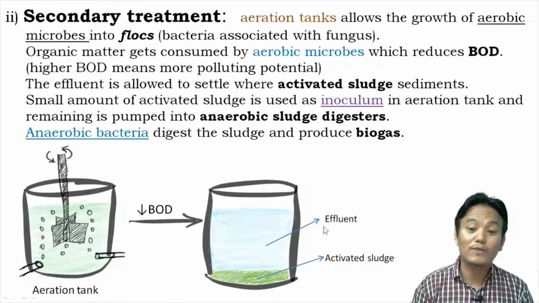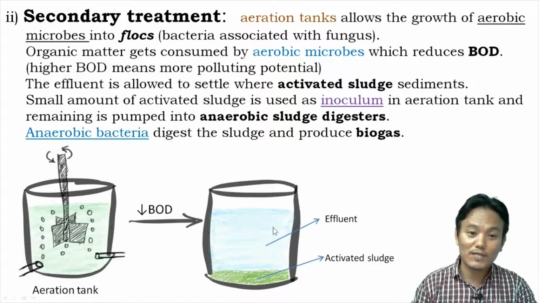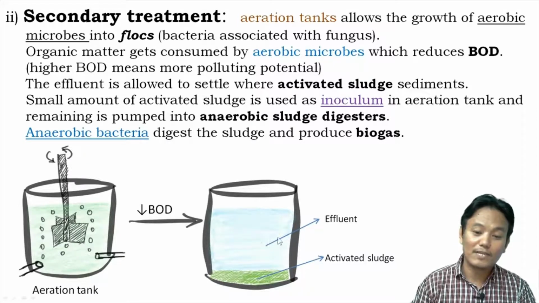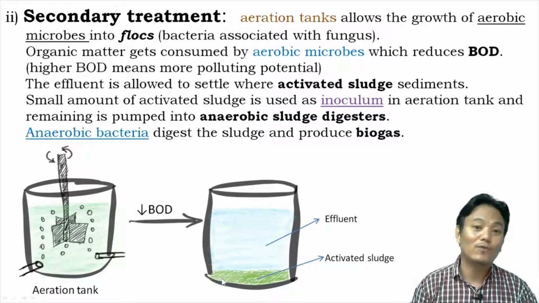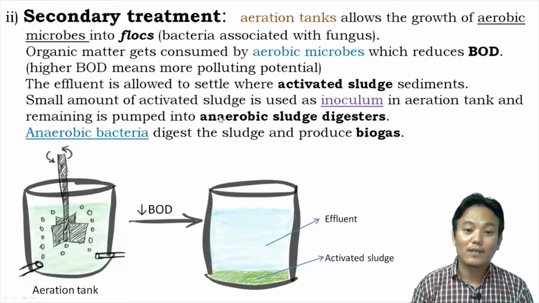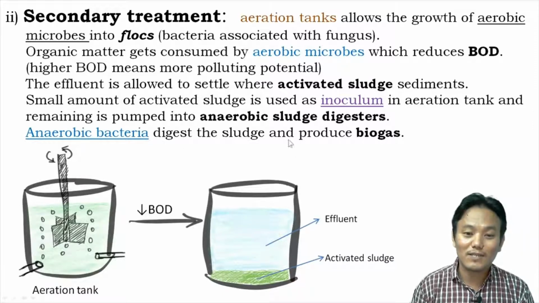So now the effluent is safe to be released into the water bodies. But before that, the effluent is allowed to settle. Under the influence of gravity, the activated sludge is formed at the bottom. A small portion of activated sludge is kept for the next use because it contains aerobic microorganisms. And the large portion of activated sludge is taken into another container called anaerobic sludge digesters, where anaerobic bacteria digest the sludge and produce biogas.